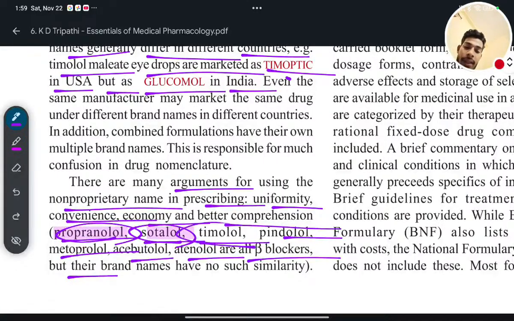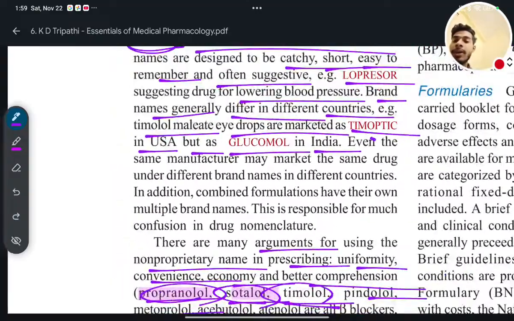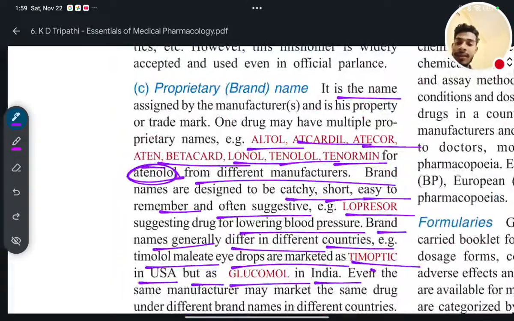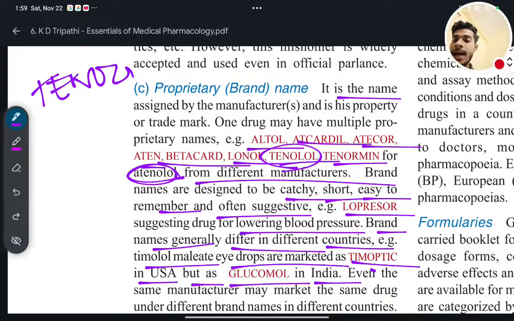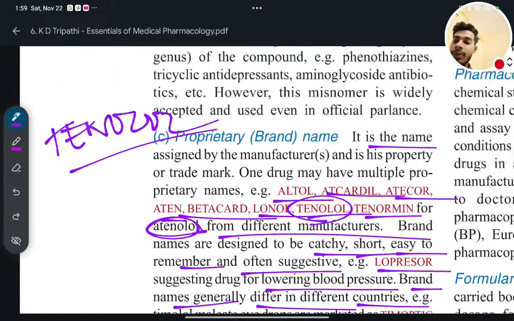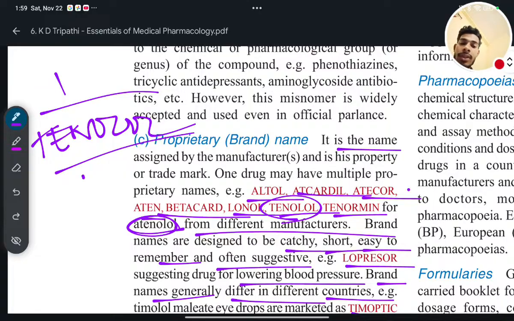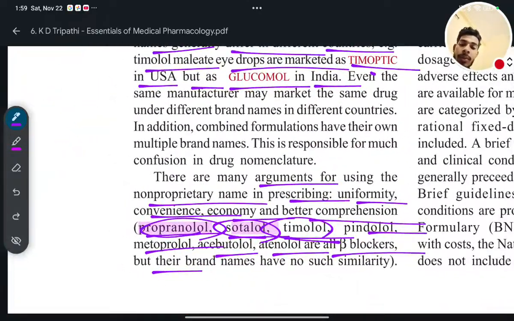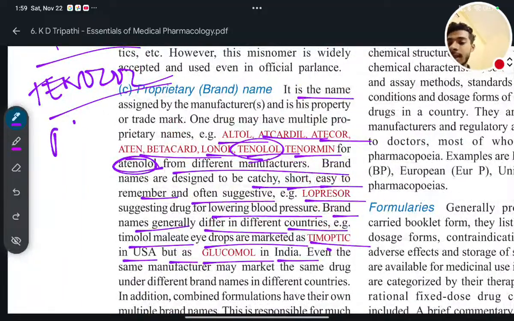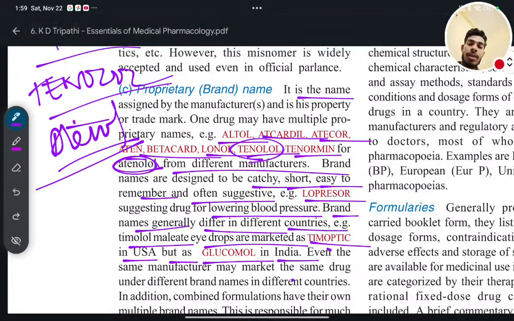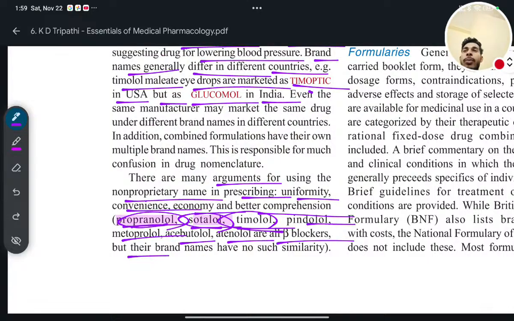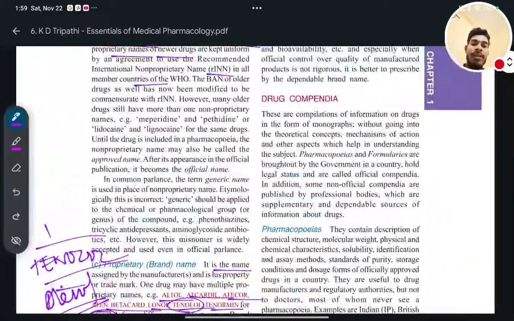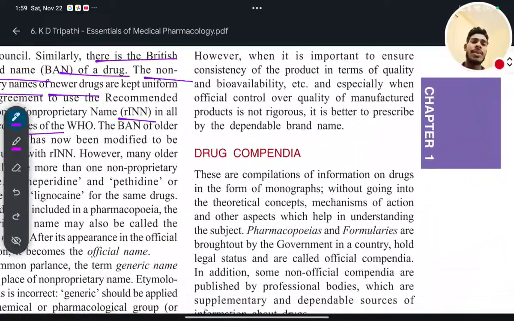But I'll tell you one thing. If you have taken any drug, for example Eten or Tenormin, you will see the brand name is written in large letters, but on the top or on the bottom, you will see in small letters the non-proprietary name. Non-proprietary name means you will see it is written atenolol. So in one drug you will see the proprietary name along with the non-proprietary name also. Am I clear? They are not similar, but the brand name will have some suggestive element.